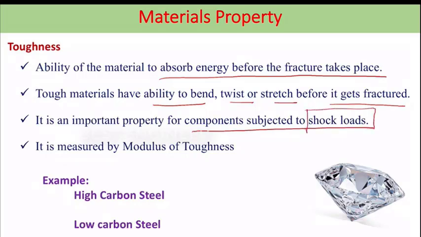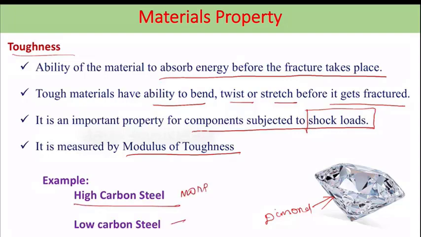If a material is to withstand more shock load, it should hold more toughness. It is measured by the modulus of toughness. You can see in this picture, this diamond holds more toughness, and high carbon steel has more toughness. Low carbon steel holds less toughness.